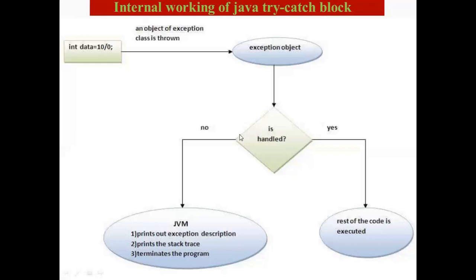But if an exception is handled by the application programmer, then the normal flow of an application is maintained. That is, the rest of the code is executed. This is how exactly the internal working of any Java try catch block works.